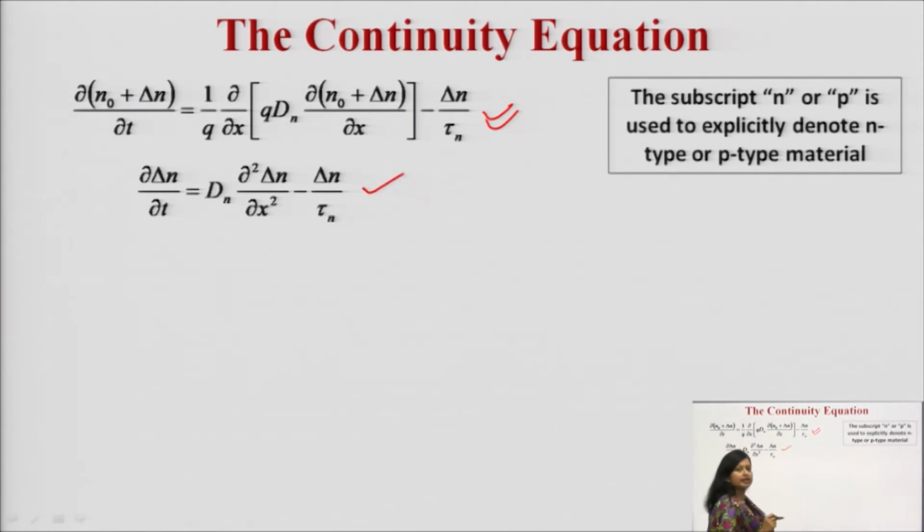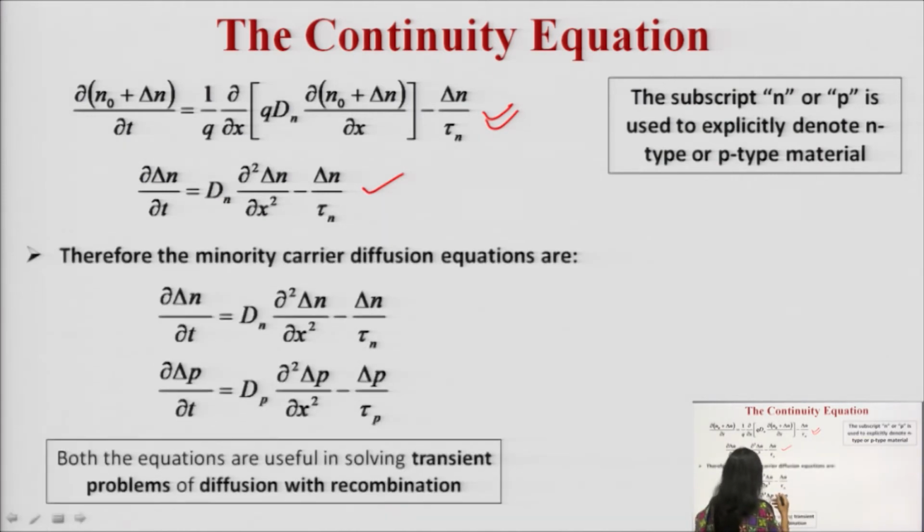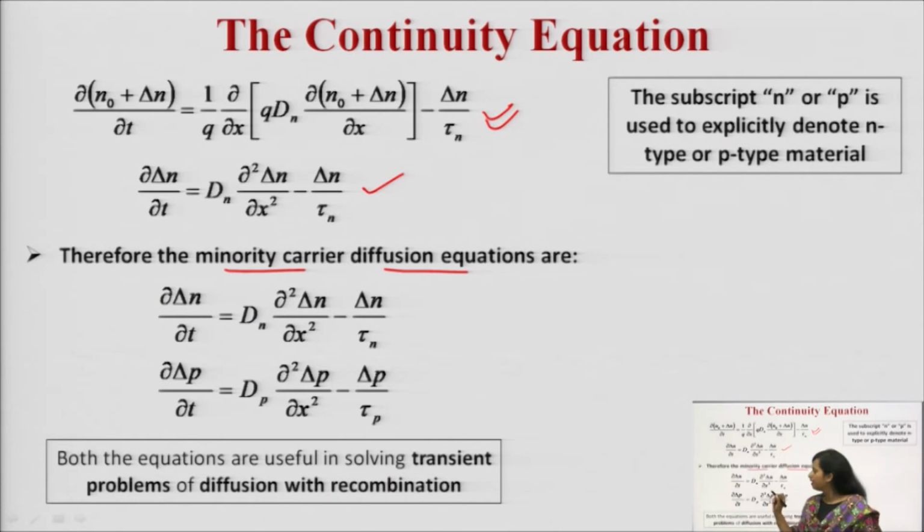You can write it in this form because there is only a small increase in the charge carrier concentration, so that can be neglected, and just rearranging it we can write it in this particular form. Therefore, the minority carrier diffusion equation can be written as what? This we have derived, the minority carrier diffusion equation for the electrons. Here see the term delta n, the increase in the electron concentration, and Dn is the diffusion coefficient for the electrons.